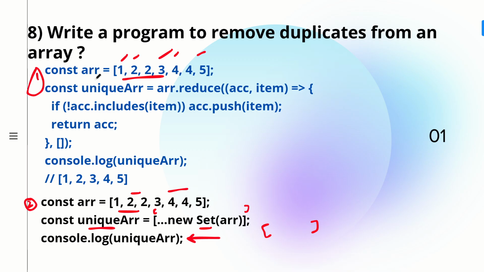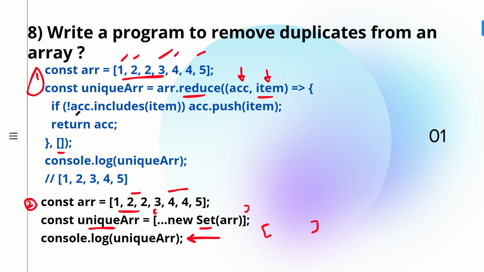Now coming to the first approach, we are making use of dot reduce, which is an array method. You are looping over every element of the array, arr, and this acc is basically the accumulator, that is your final value. What is the accumulator initialized with? It is an empty array, because that is what you have to give as the answer, an array. Then this is item. Item is going to get the values individually one by one, like 1, then next time 2, then again 2, 3, 4, 4, 5. So individually you'll be getting all the values in item.